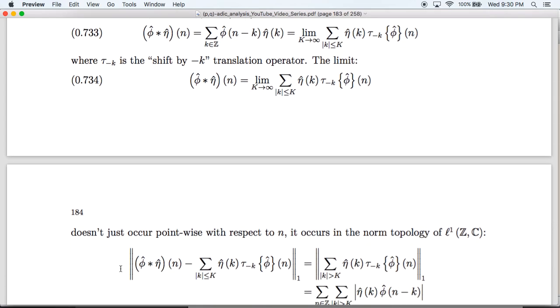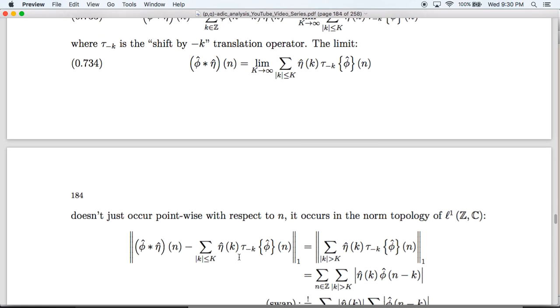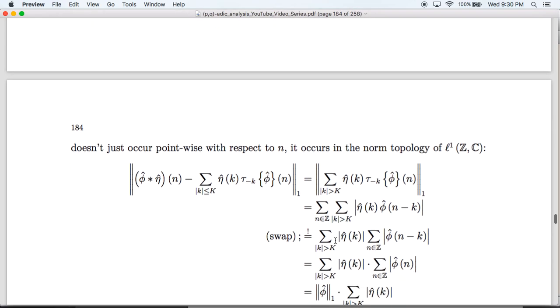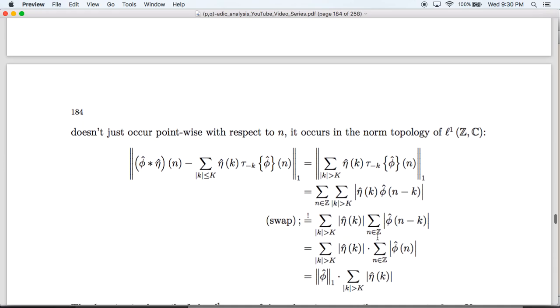To see this, let's subtract the full convolution with the partial sum. This then leaves the tail of the series. By definition, the little l1 norm of that tail is this. And now we're going to swap the two sums. This needs to be justified, so that's why I have an exclamation mark. But note that once we've justified it, because this sum is translation invariant, we can get rid of the subtraction by k, and then this turns into a product.